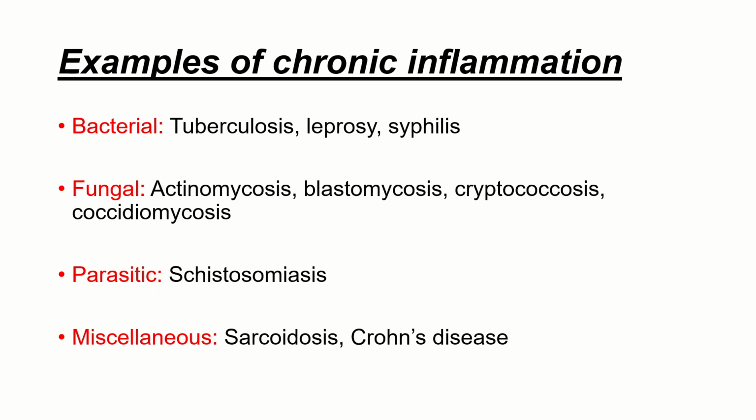Now what are the various examples of chronic inflammation that you can give? Depending upon the etiology, we divide them into bacterial, fungal, parasitic and miscellaneous. In bacterial, you should remember TB, that is tuberculosis, leprosy and syphilis. In fungal infection, you should know about actinomycosis, blastomycosis, and coccidiomycosis. In parasitic infection, schistosomiasis will lead to chronic inflammation, and miscellaneous conditions include sarcoidosis and Crohn's disease.